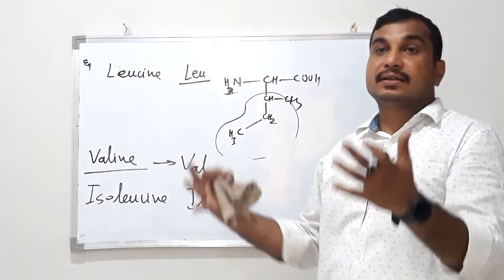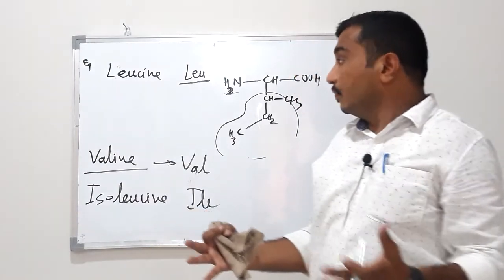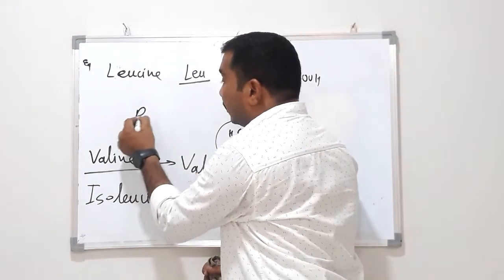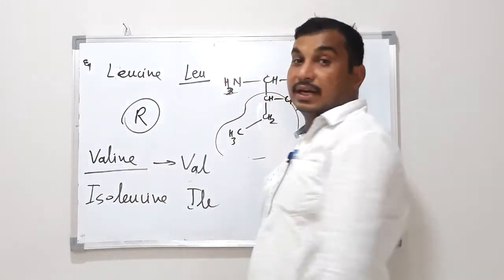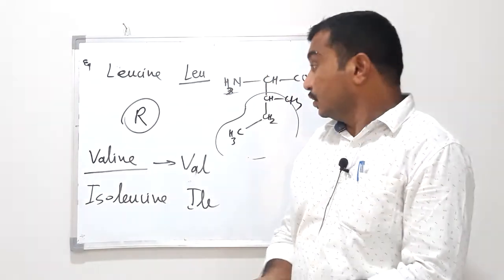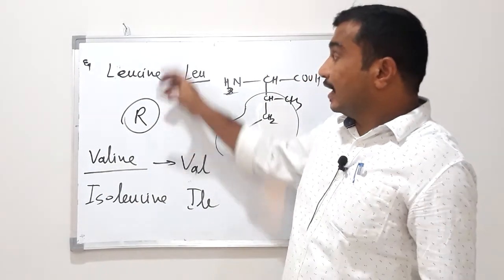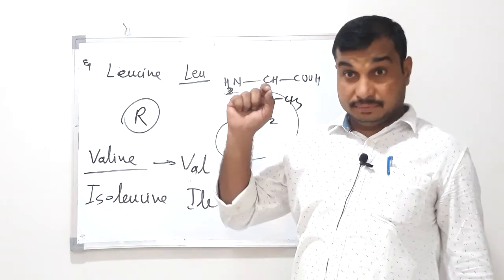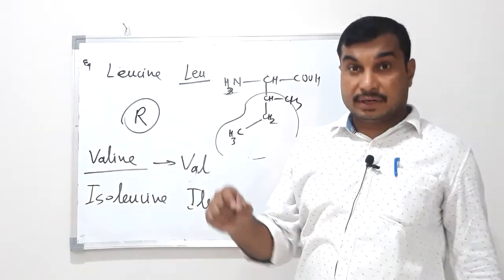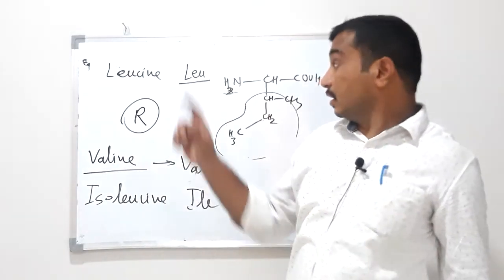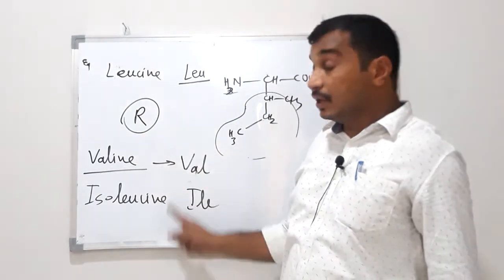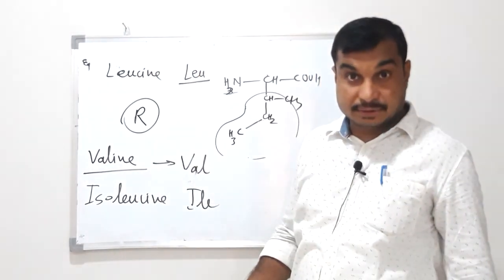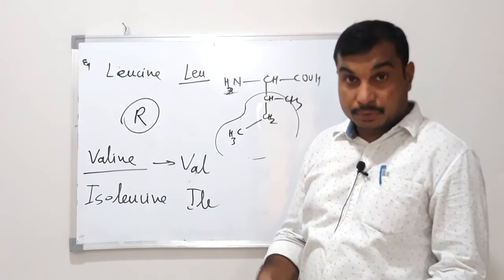All these are different alpha amino acids and all differ only in the nature of the R side chain. So students, try to write all these examples serially, write their structures, and remember their abbreviations, structures and nature of side chain. They are very important. And again, the classification of alpha amino acid. So thank you very much.